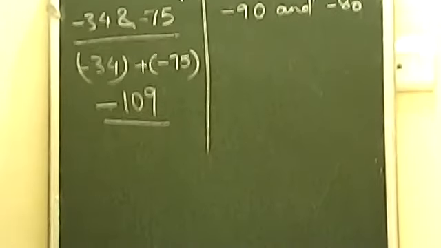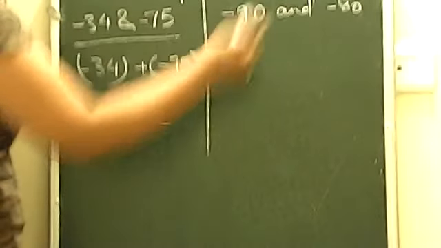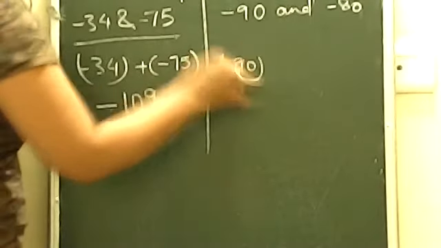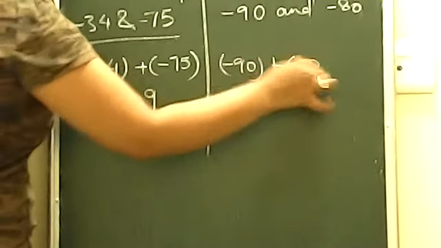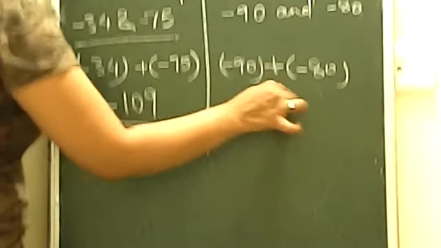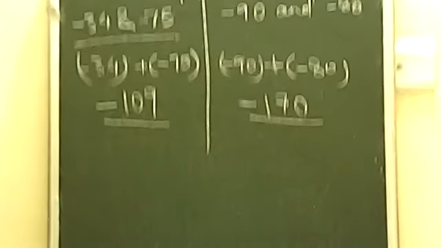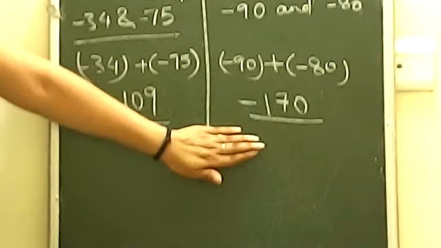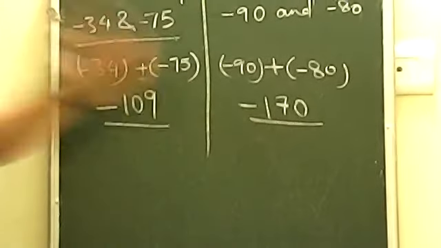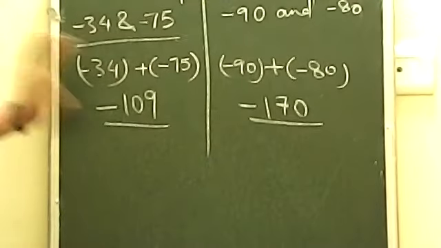On the second side, again you have the same kind of numbers, minus 90 and minus 80. Both are again the same sign, so they will be added together and you will get minus 170. Now the question is telling you, if your answer is correct till here, it means you have got 2 marks.